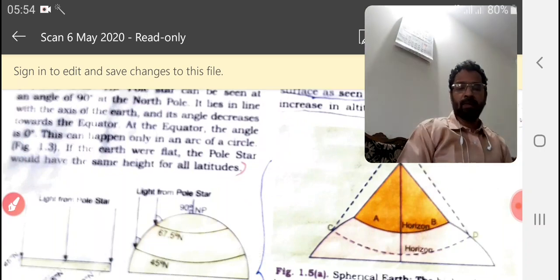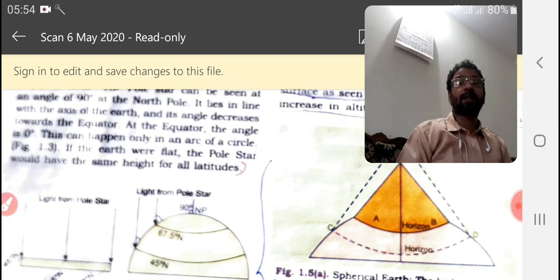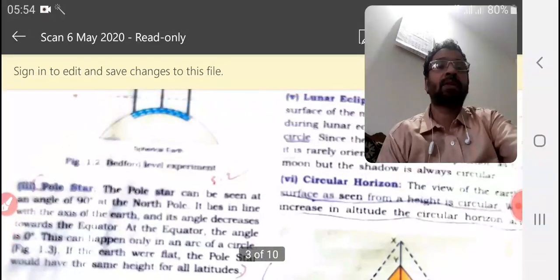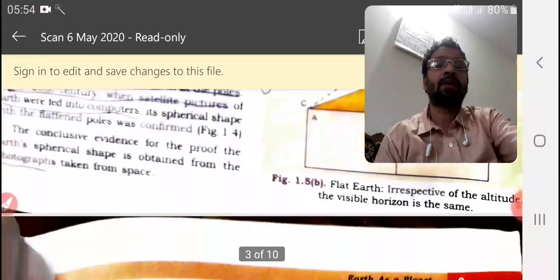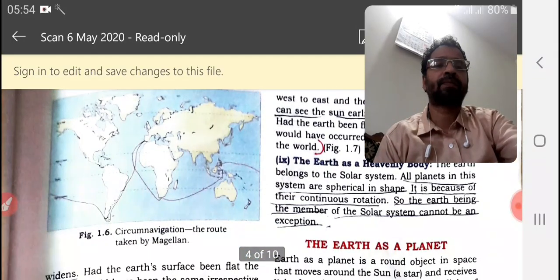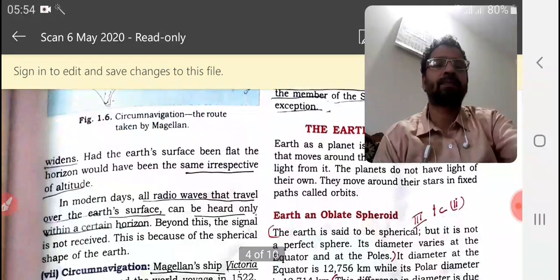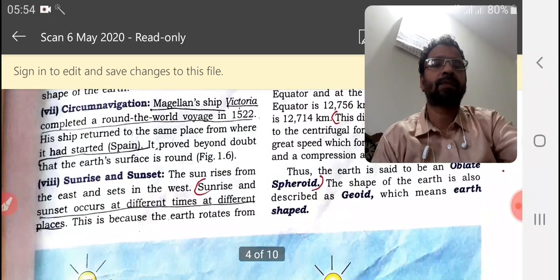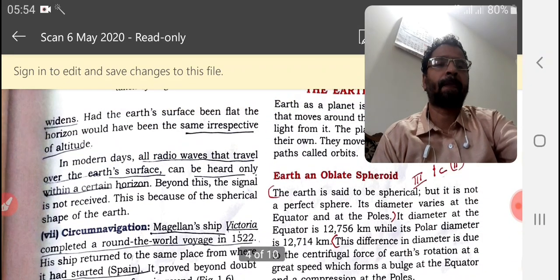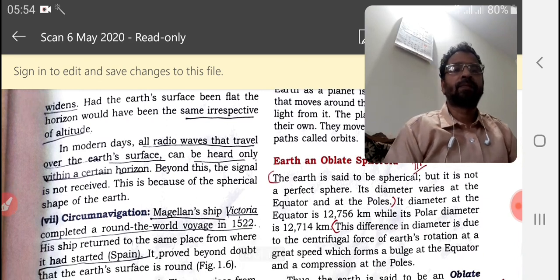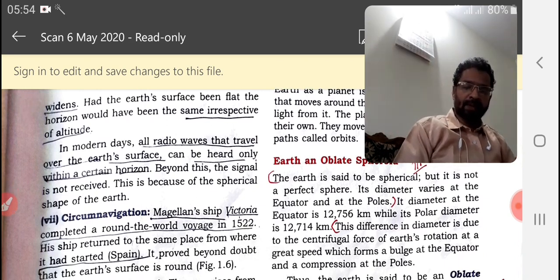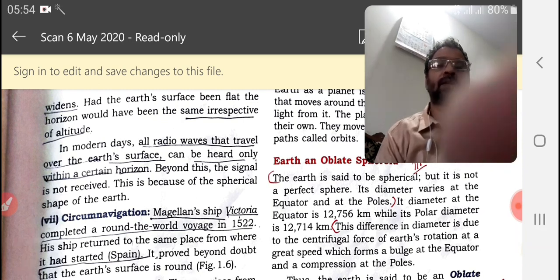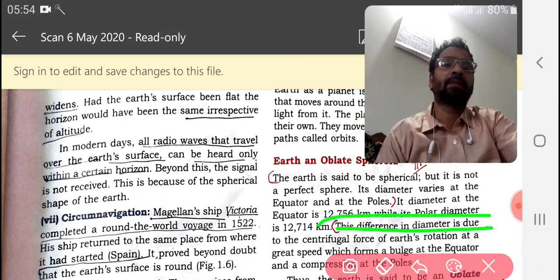And next, briefly describe the shape of the earth. Earth has got a spherical shape, slightly bulging at the equator and flattened at the poles, and you may get it from here.